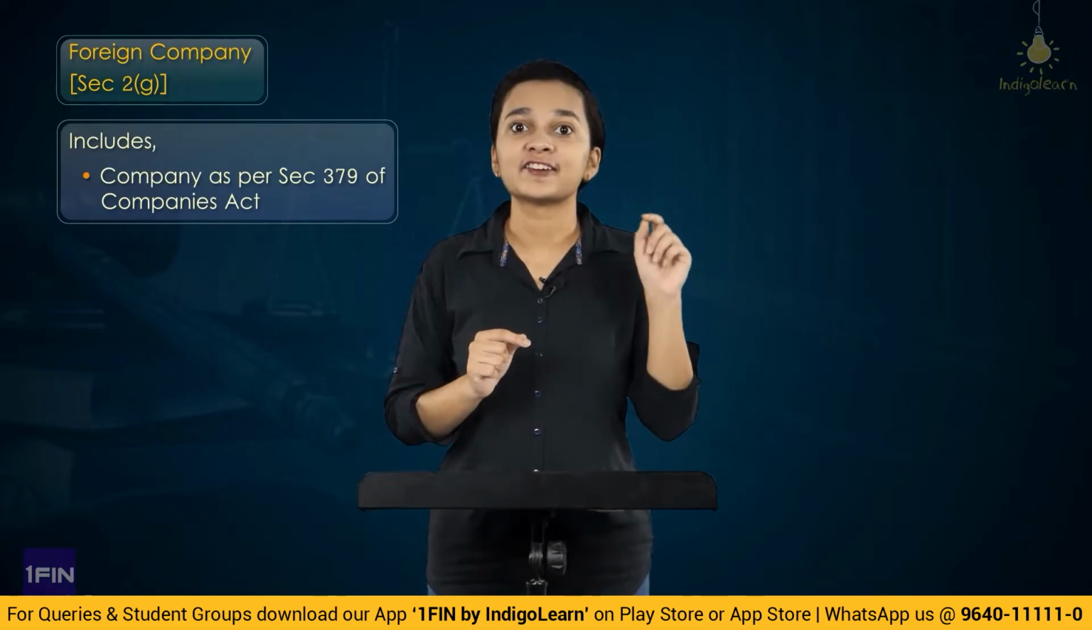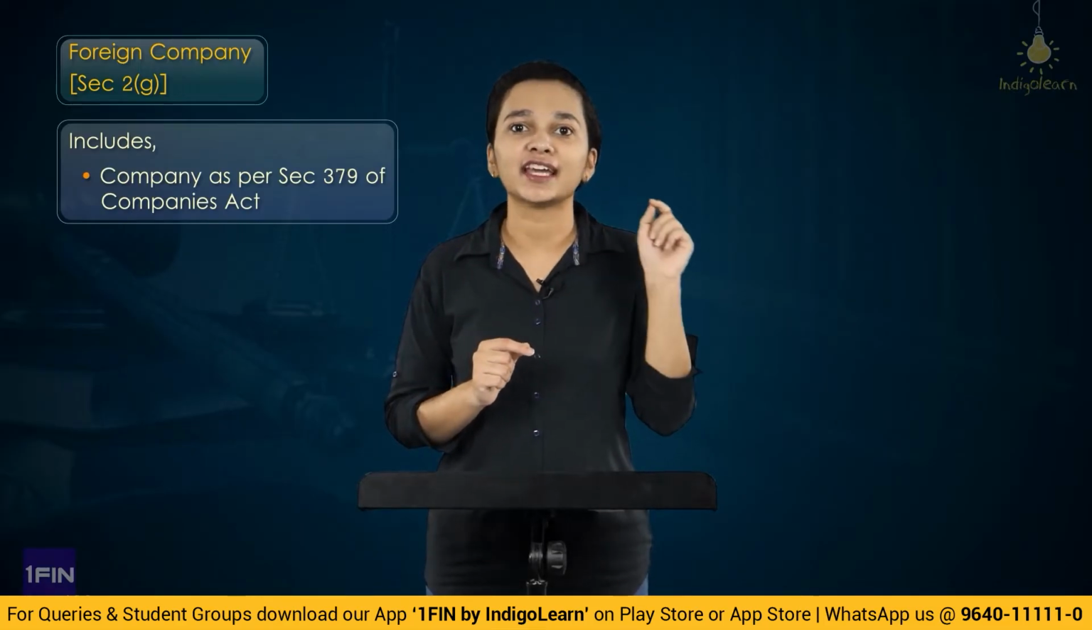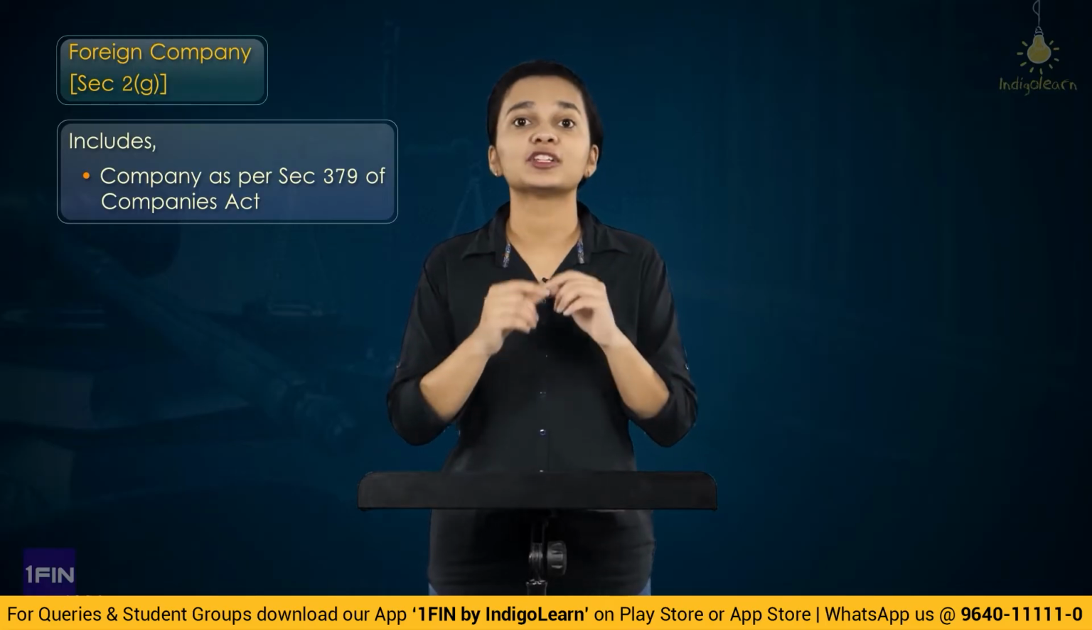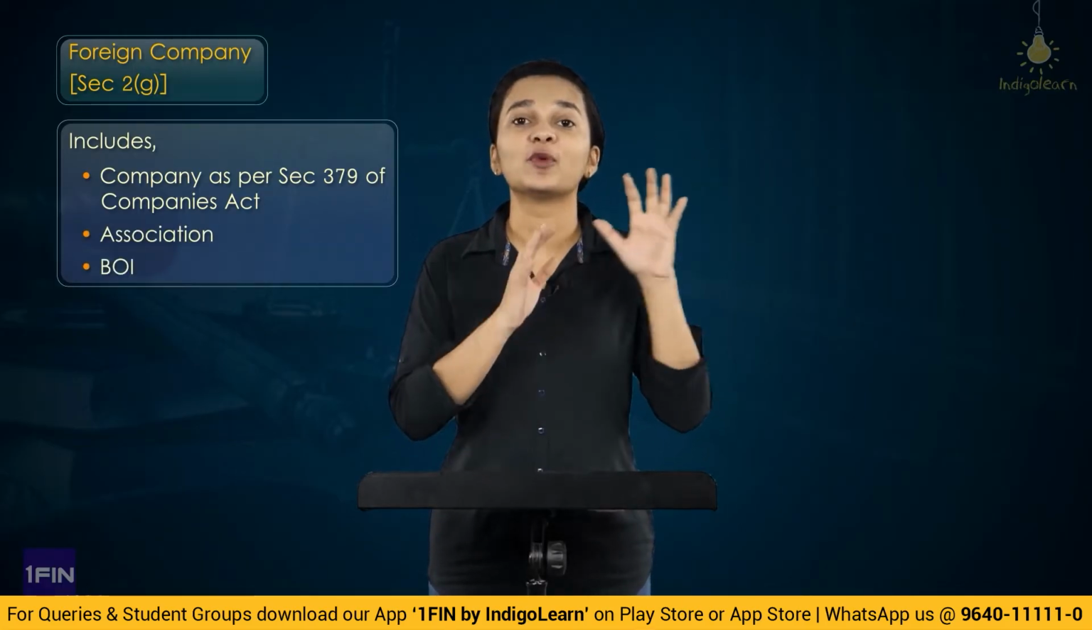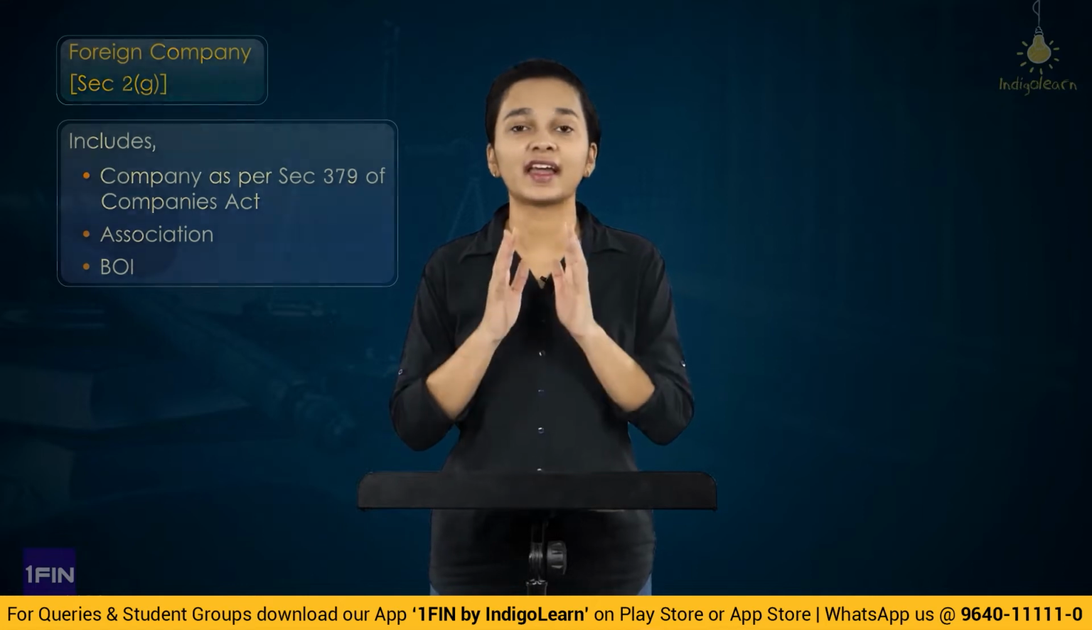Wherein we have also understood the definition of foreign company, wherein it not only includes a foreign company as per section 2 clause 42 of the Companies Act, but also the foreign companies as referred to under section 379 of the Companies Act 2013, and it not only includes companies but it also includes associations, bodies of individuals as well. And after this, we have also understood what is a political party.